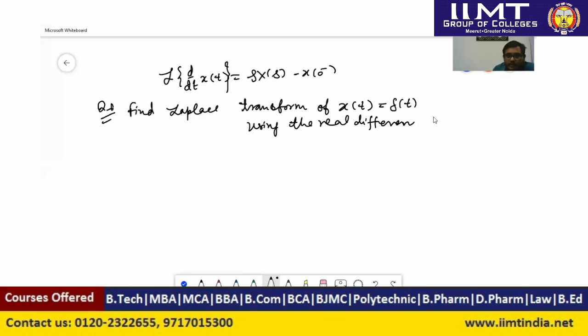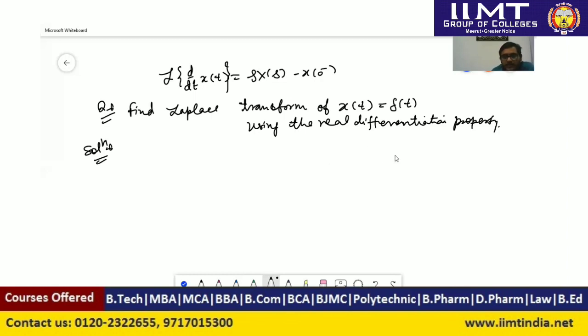So using this property, we can solve this problem. So here the function, impulse signal, that is unit impulse signal delta t, is known to us. We have to find the Laplace transform of this signal. So here we can solve this problem using the property also, and using the basic formula of Laplace transform.